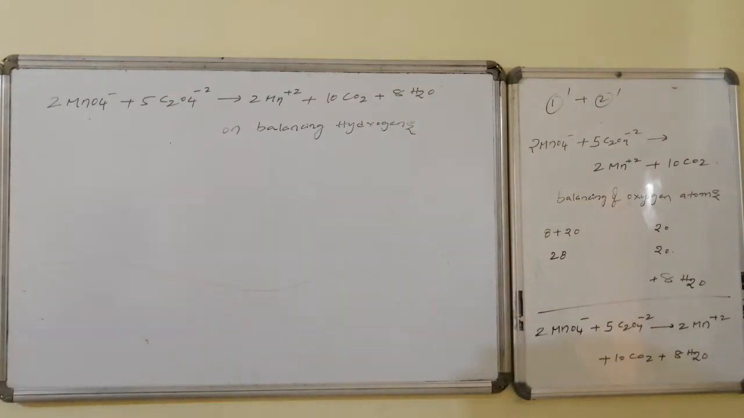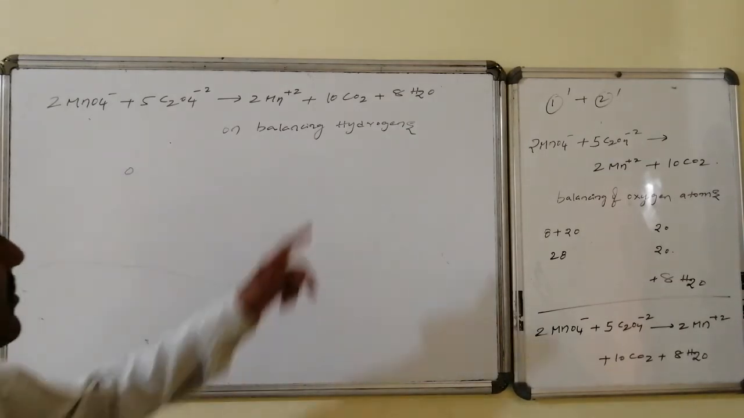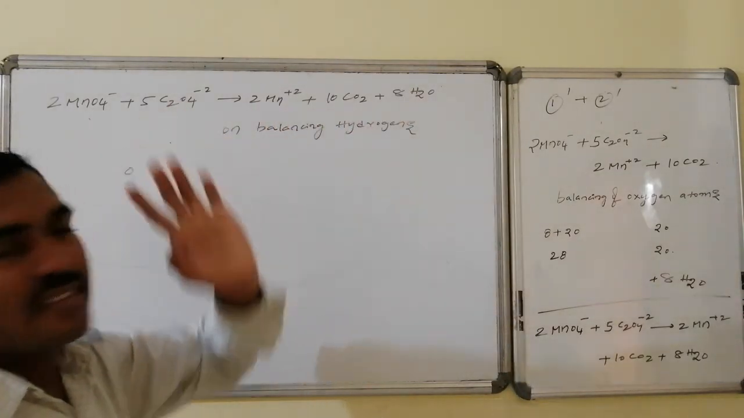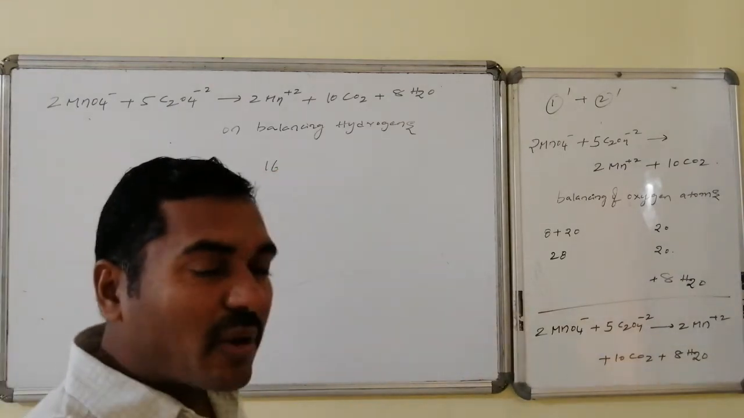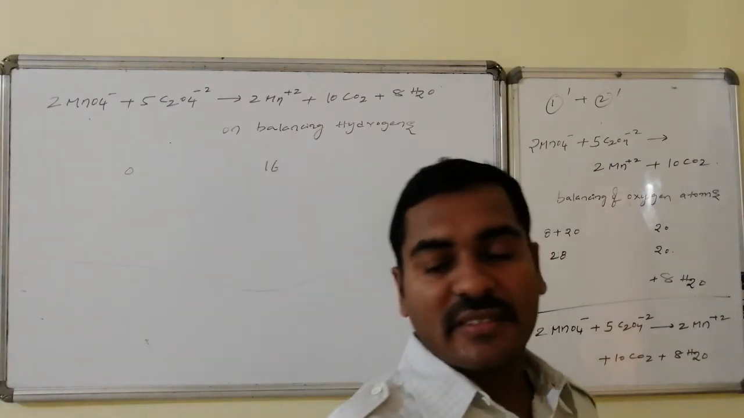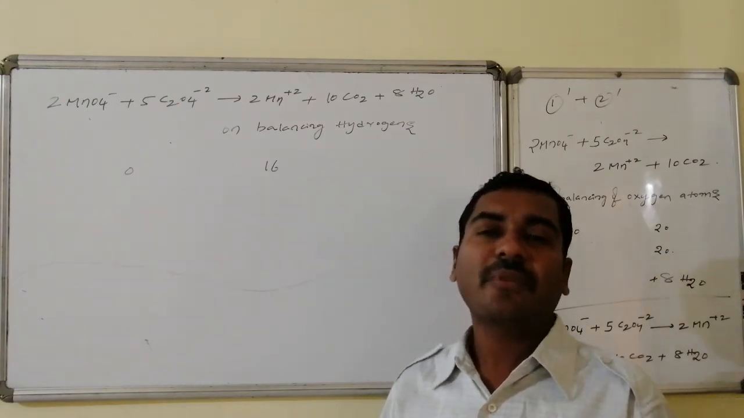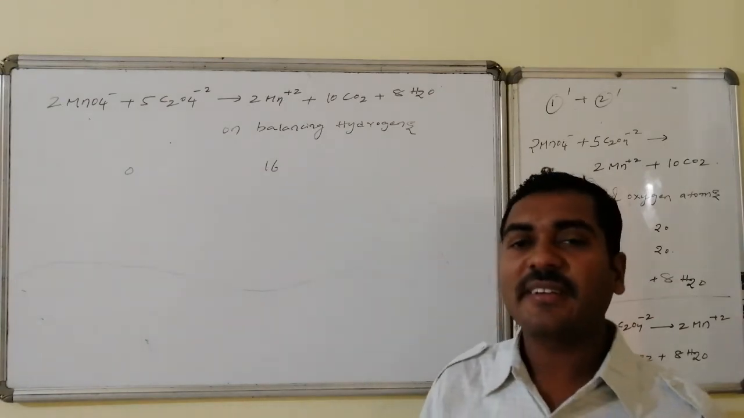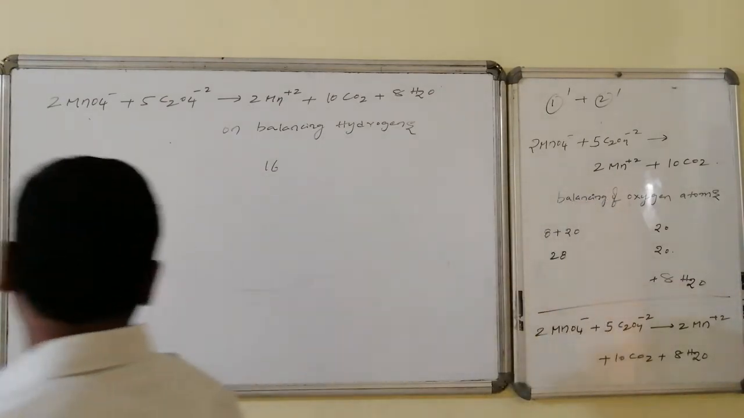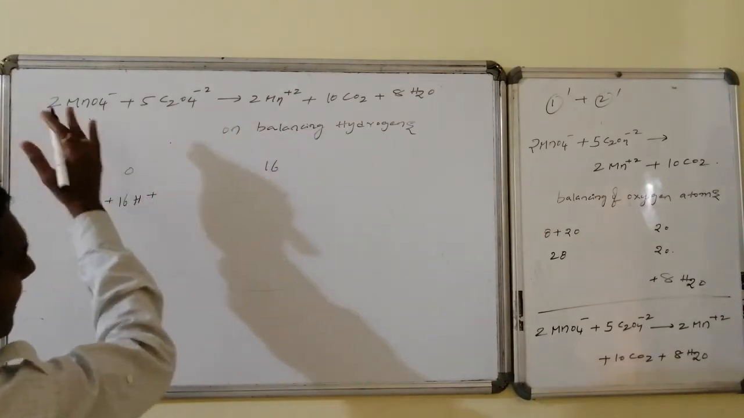On balancing hydrogens, towards the reactant side there are 0 hydrogens, whereas towards the product side, 8 into 2, 16 hydrogens are there. So we have to add 16 hydrogen equivalents towards the reactant side, because the product can have hydrogens only if they are present in the form of reactant. Hence I am writing 16H plus on the reactant side.